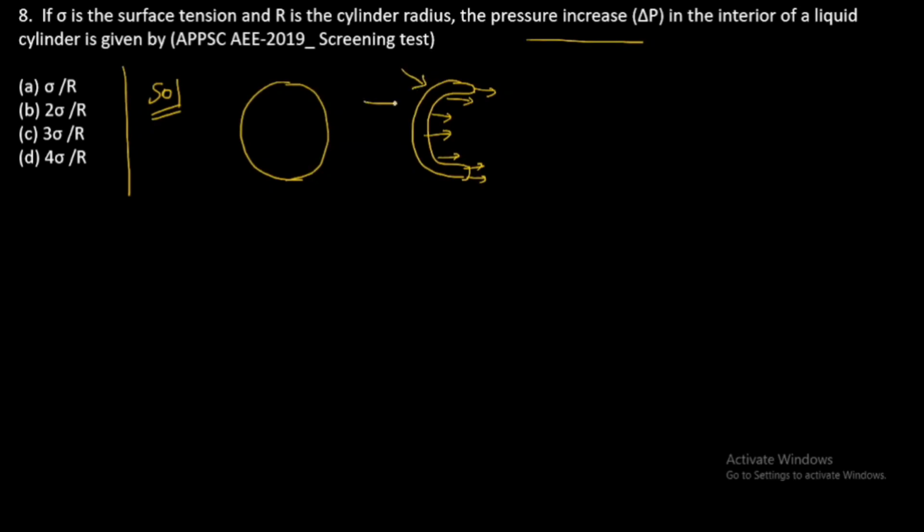From outside, atmospheric pressure is acting. It is P atmosphere. This will be indicated as sigma. To form a spherical bubble, inside the bubble there will be a pressure acting like this.